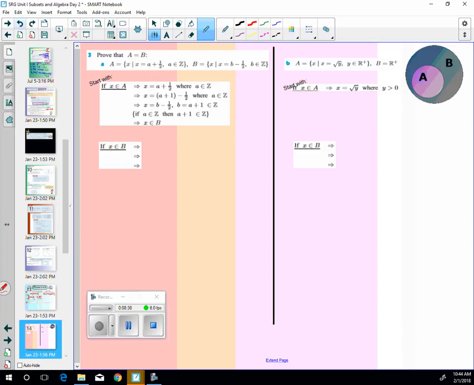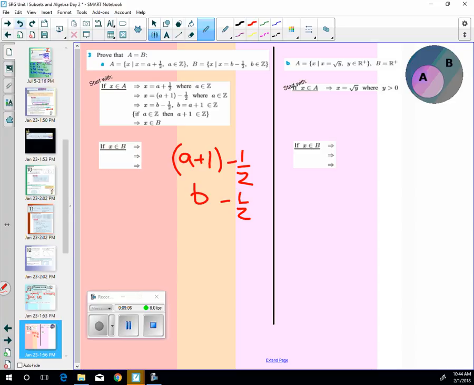Then I want A plus 1/2 to look like B minus 1/2. So what I did is I added 1 so I could have A plus 1 minus 1/2. Is that still 1/2? Yep, so A plus 1 minus 1/2 looks a lot like B minus 1/2.